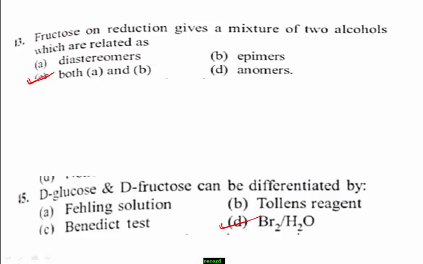If you want to write the required reaction, when D-glucose is reacted with bromine water, it gives D-gluconic acid. Glucose gets converted into gluconic acid. Therefore, option D is the right answer.